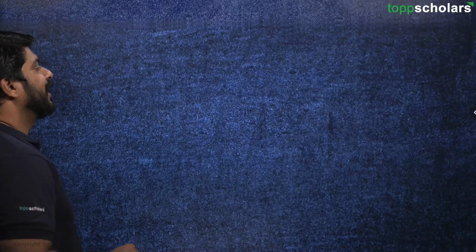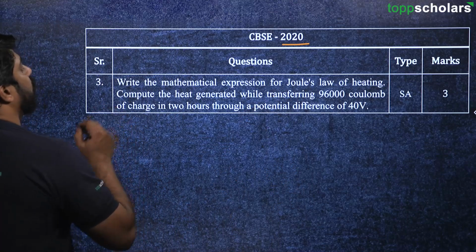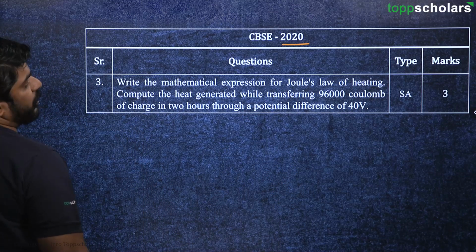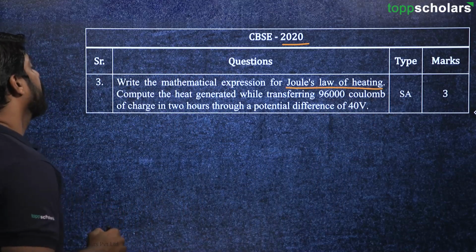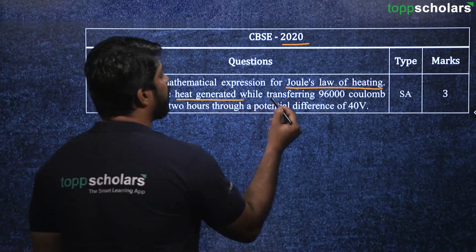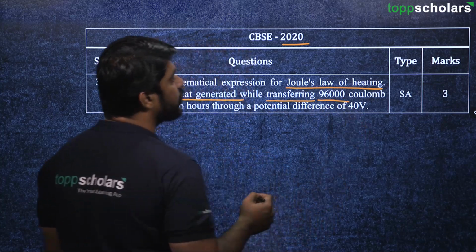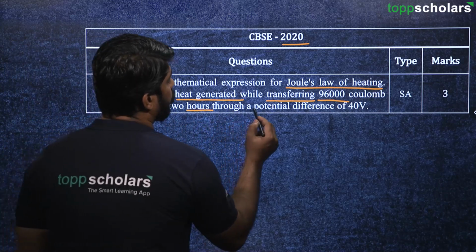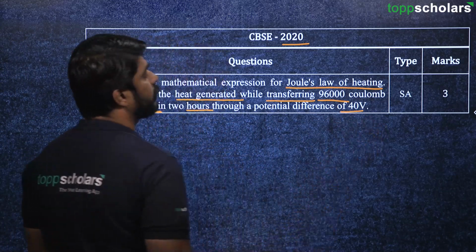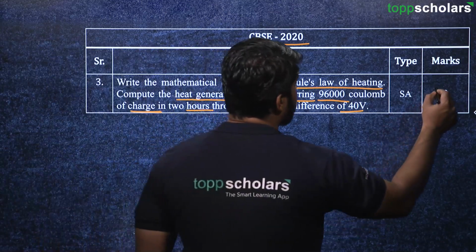Moving on to the next question from the year 2020 again. Write the mathematical expression for Joule's law of heating. Compute the heat generated while transferring 96,000 coulomb of charge in 2 hours through a potential difference of 40 volt. So it is a 3-mark question.